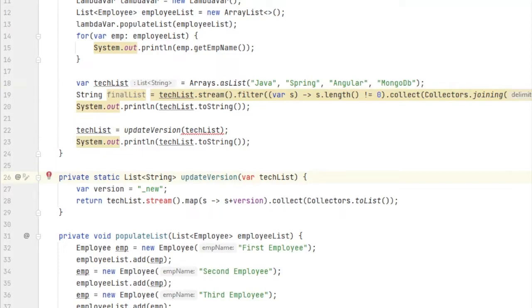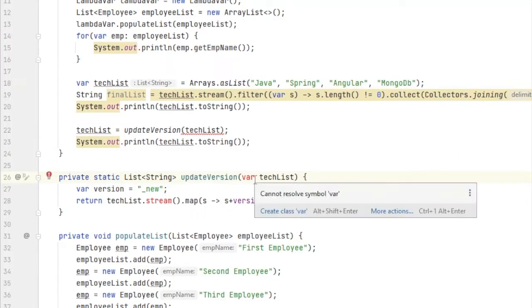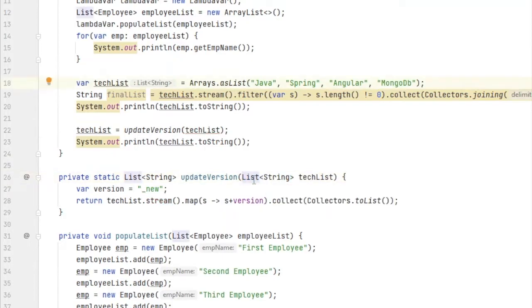No, you cannot, because at the time of argument define, your compiler needs to know what data type value is going to come here. Only then it can check and provide some exception if the wrong data type is shown. So that is the one thing which you should not do using where.